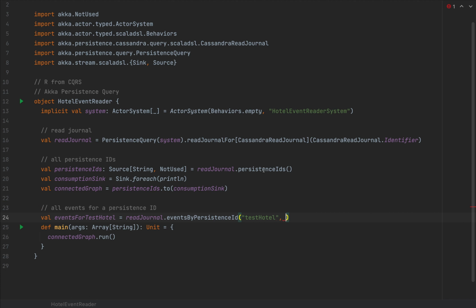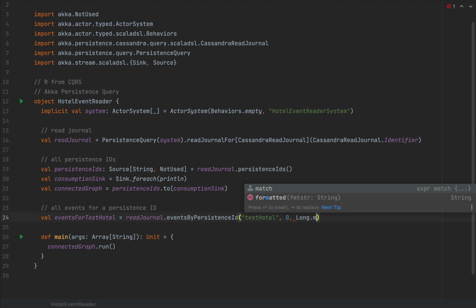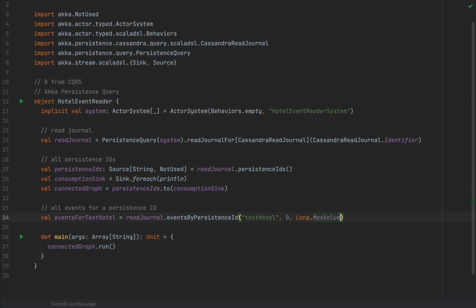Now this function takes a bunch of arguments to identify a sequence number for all the events by persistence ID because your events might be quite a lot in your real-life application. I'm going to simply fetch all of them from 0 to Long.MaxValue so that we can fetch all the possible events for this test hotel.